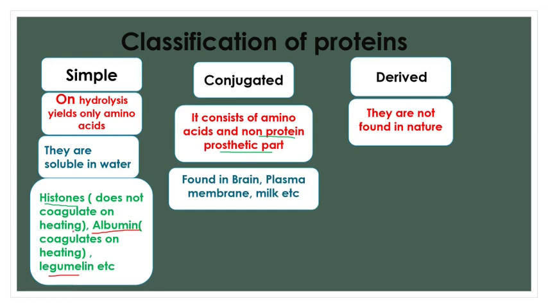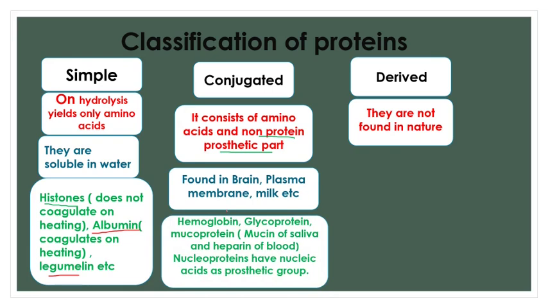Conjugated proteins are found in the brain, in the plasma membrane and in milk. Hemoglobin is also an example of a conjugated protein. We know it has the prosthetic part, heme or iron, along with the globin. Glycoproteins have carbohydrates associated with protein. Mucoprotein, present in the mucin of saliva, is also a conjugated protein. Heparin, found in our blood, an anticoagulant, is also a conjugated protein. Nucleoproteins are present in nucleic acids, also with prosthetic groups. So these are different examples of conjugated proteins.